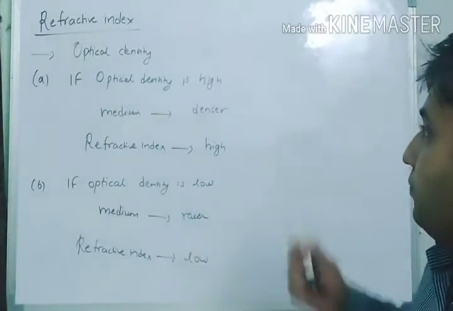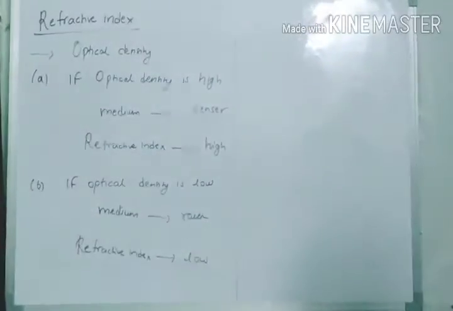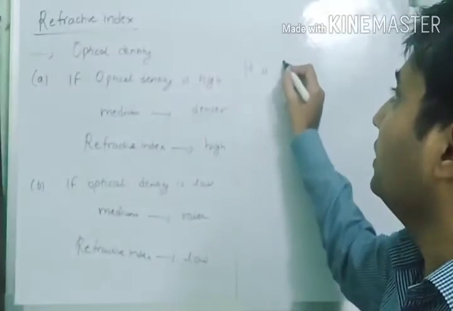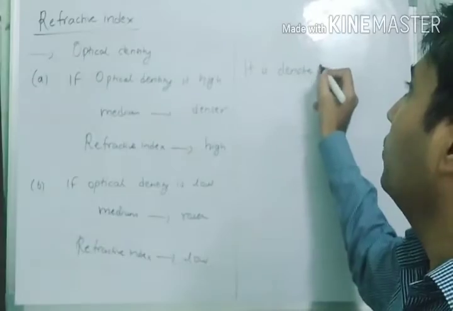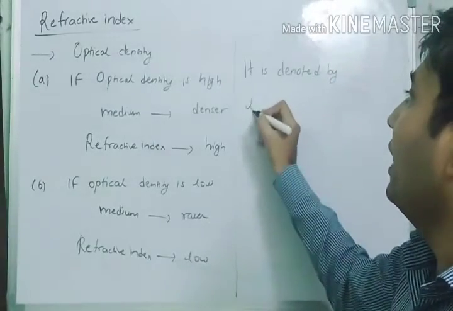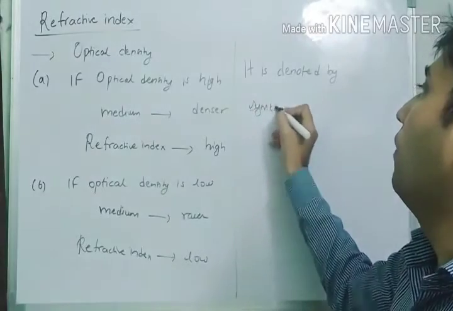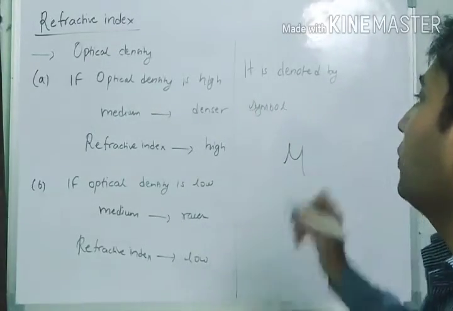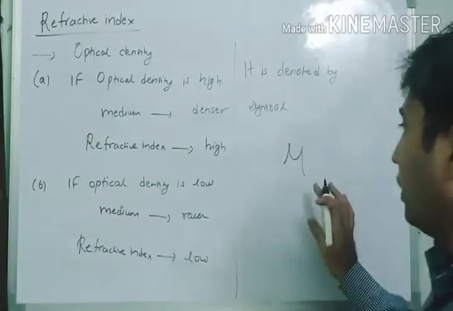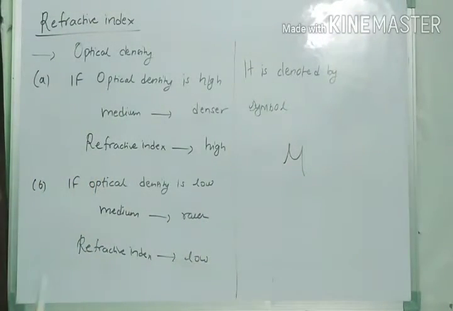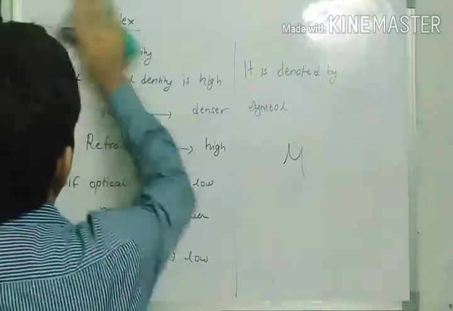One more important point, the refractive index is denoted by the symbol mu. How will we denote it? By mu. Okay, this is the symbol for the refractive index. So just note it in your copies.